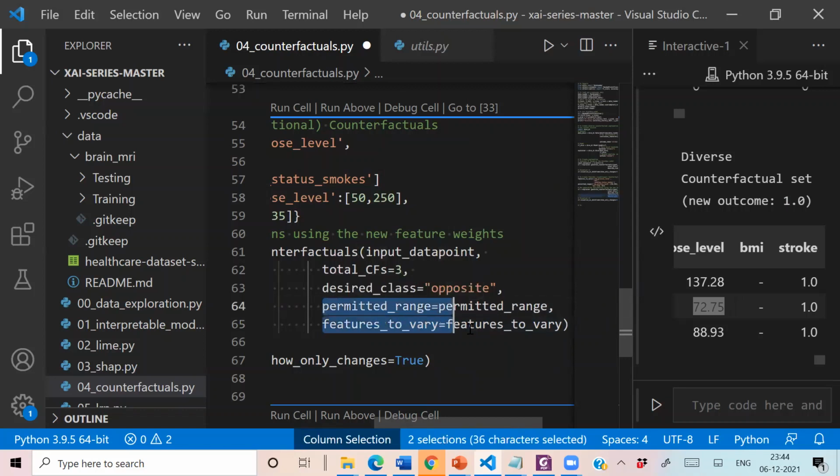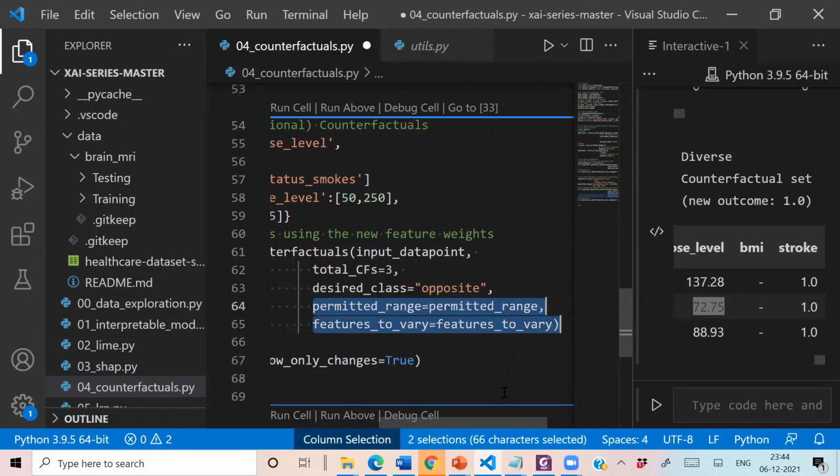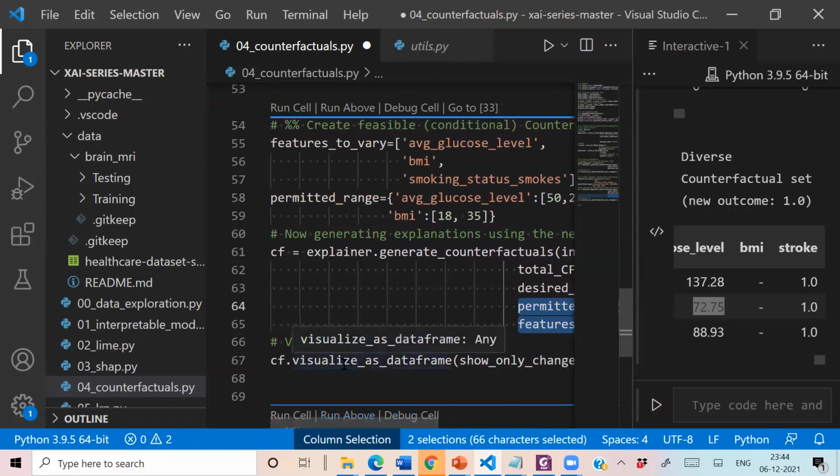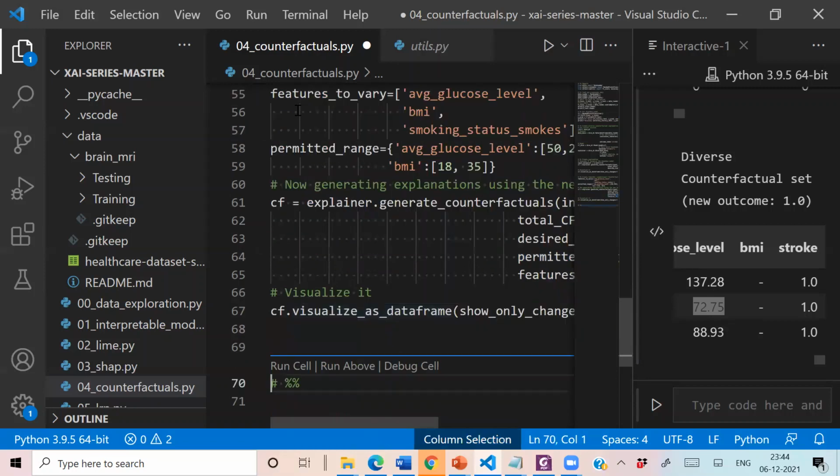I hope you will appreciate this point. This is a very flexible library which has a lot of capabilities to specify permitted features as well as permitted ranges. Then again, we are displaying the counterfactuals in the form of a data frame. So let's execute this.